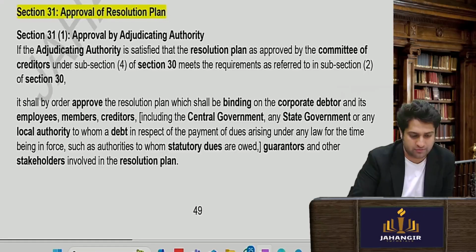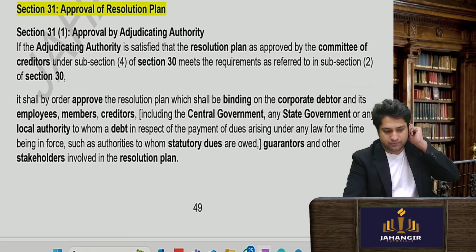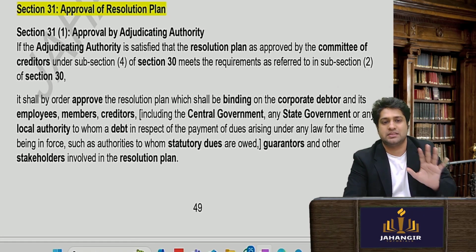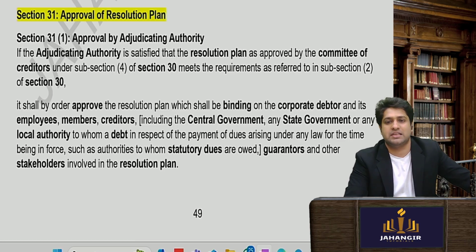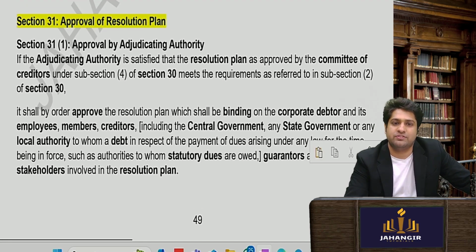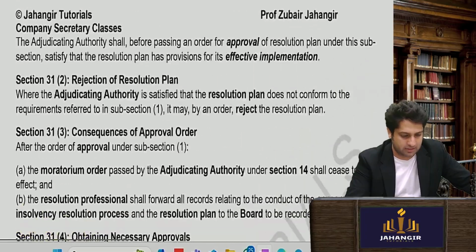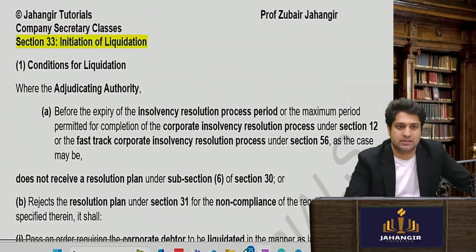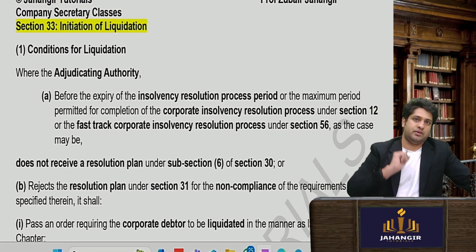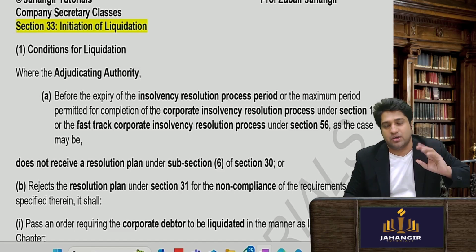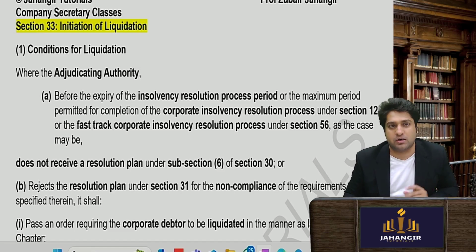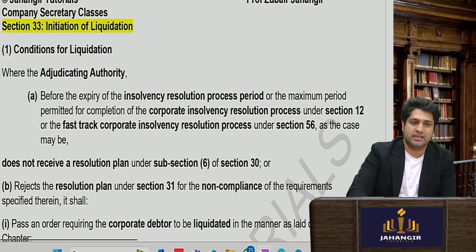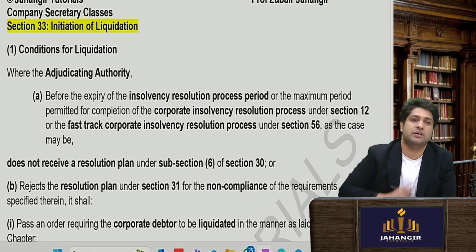So till now everything is fine. Approval of this plan is given in section 31. The authority, if satisfied, will approve the plan. So till now everything is rosy. Okay. Now the dangerous thing comes: if no plan is received, or 330 days are over, or if there is a violation, then we will proceed for liquidation.